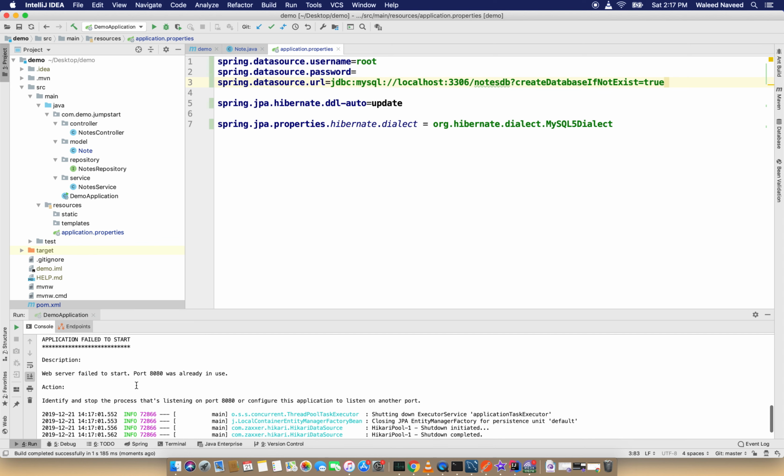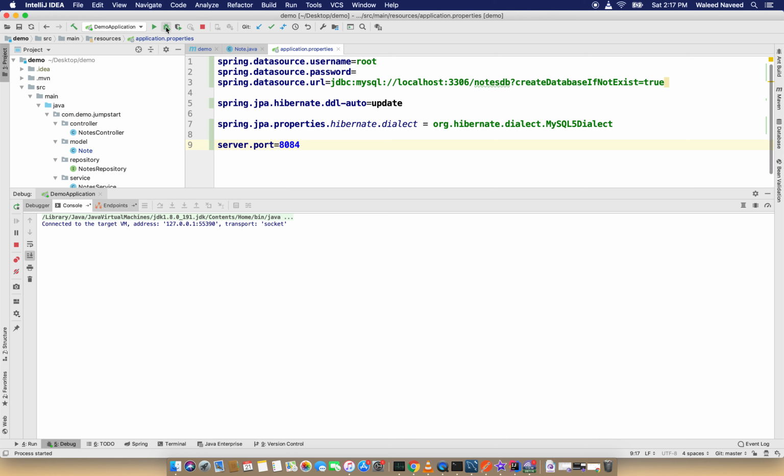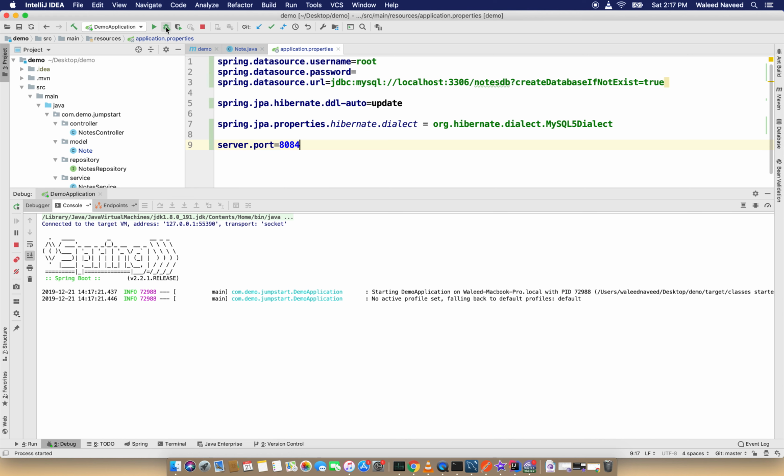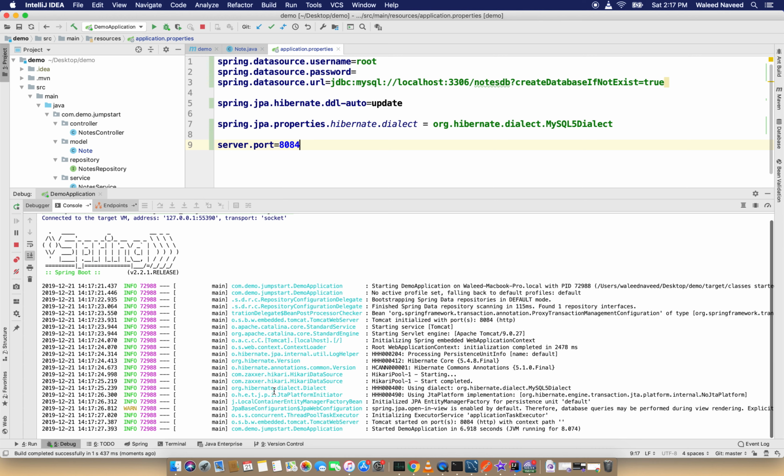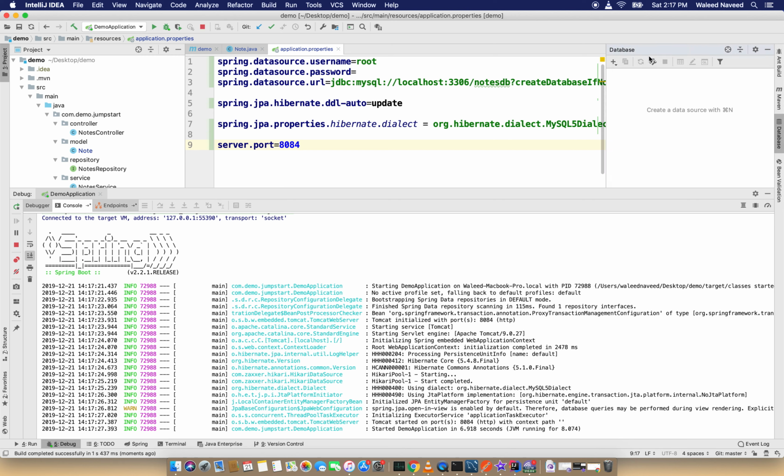Okay, now I get another error. Port 8080 was already in use, so I'm going to give some other port, let's give port 8084. Now our application has been successfully started on port 8084, and now I am going to see if the database was created with a notes model.